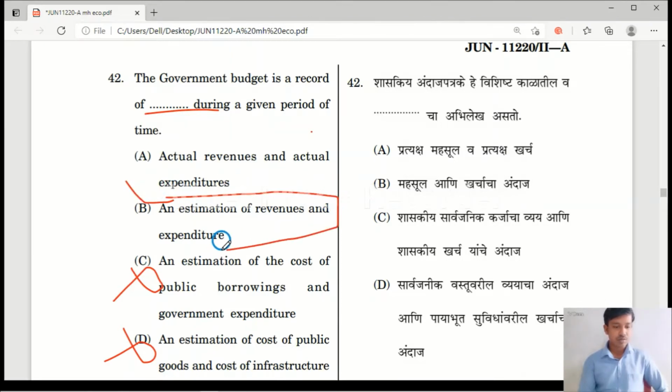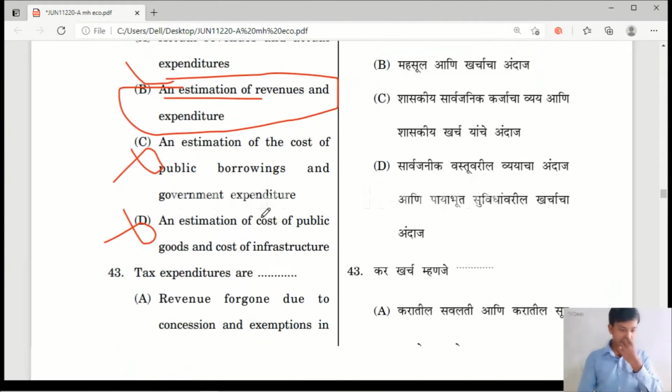As you all know about the government budget, the budget shows the revenues and expenditure of the government. It shows the estimated revenue and estimated expenditure of the government. So option B is correct here.